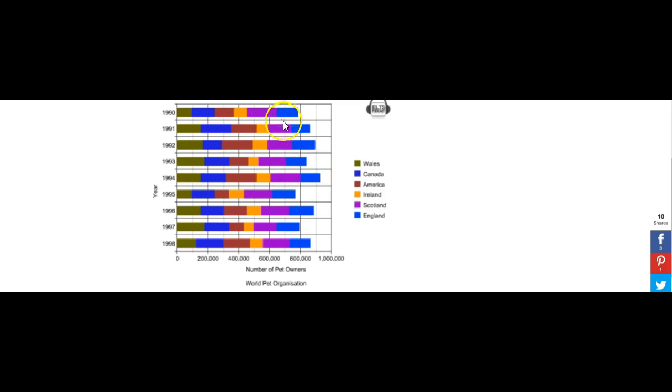That Scotland's numbers were fairly consistent throughout the period. That Ireland had some fluctuation, but was typically the lowest country among pet owners, and that essentially the real fluctuation occurred with the other countries. Okay, so basically you needed to think about the information a little differently, add a little more, and look at it a little more holistically.